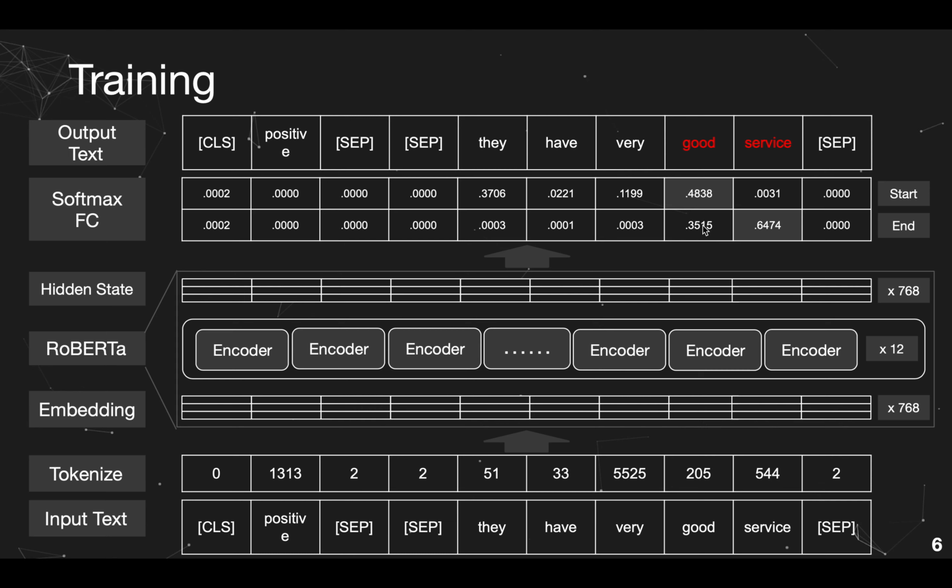One of the biggest challenges of this project is this. You can see the value of the end position is also high. If this one is chosen by the model, I would only get the support word "good" instead of "good service". This is nearly meaningless for a positive sentiment label. Fine-tuning the RoBERTa model did a really great job of fixing this.